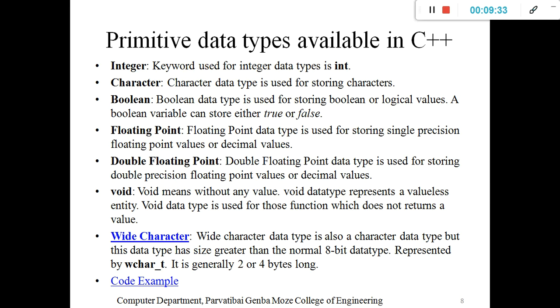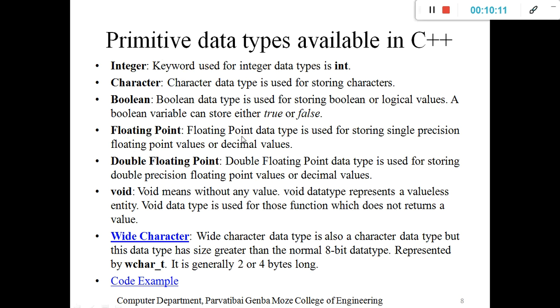Then the character data type is used for storing characters like A, B, C, D. If you want to store a character in a particular variable, we can use the character data type, and the keyword we use is char. Then the boolean data type is used for storing boolean or logical values. It may be 0 or 1, or true or false. The representation of the boolean data type in C++ is bool.